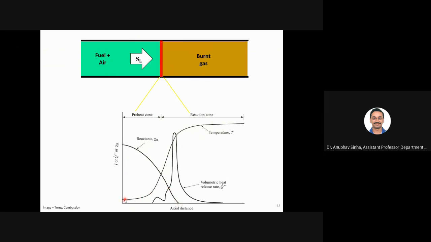Now temperature is, let us say, 300 Kelvin. It starts to rise, and we have a very steep rise. This is the flame front. Inside the flame, there is a very large step change from 300 Kelvin to, let us say, 2000 Kelvin, and then it is burned gases, high temperature. And this plot shows you volumetric heat release rate.